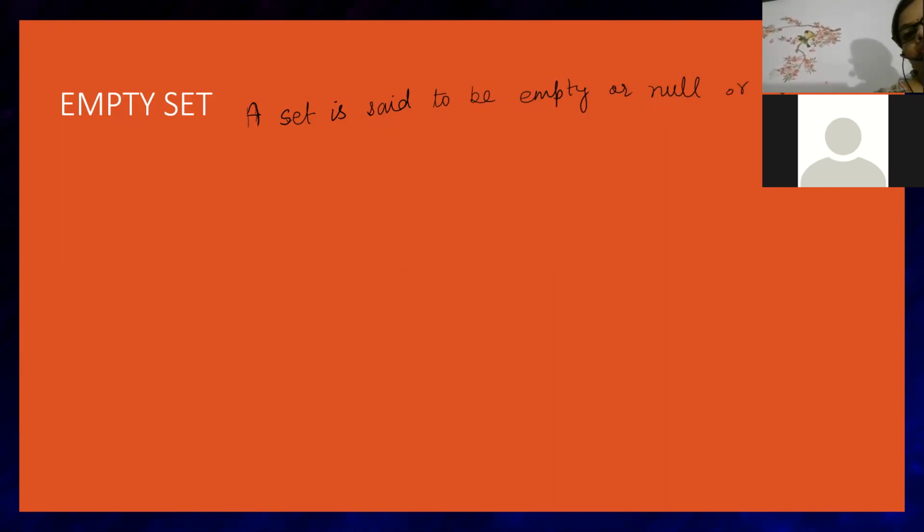Super. So a set is said to be empty or null or void, because it is called by different names.